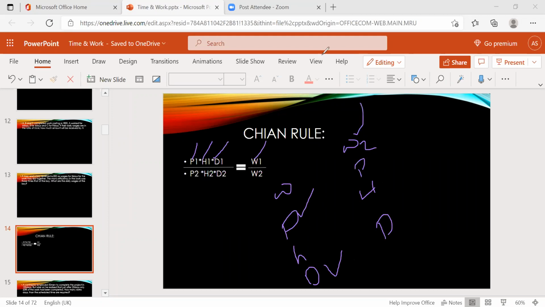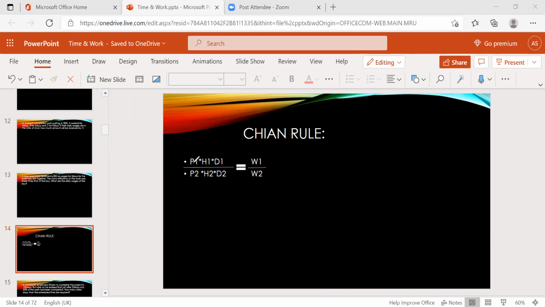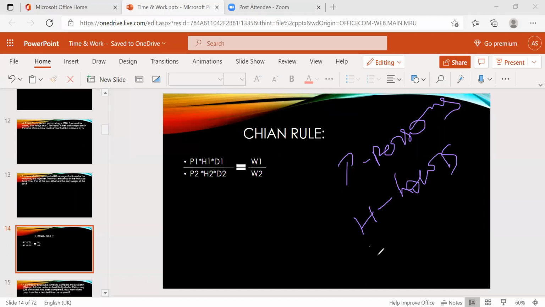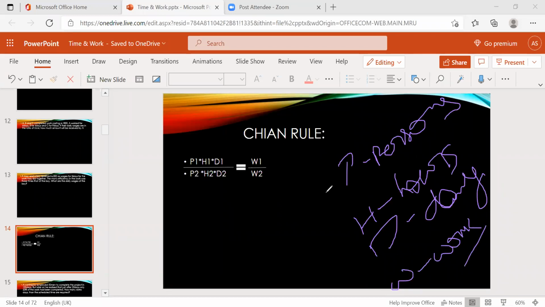Here I have given the formula, so first note it down. Here P is persons, H is hours, D is days, and W is work.